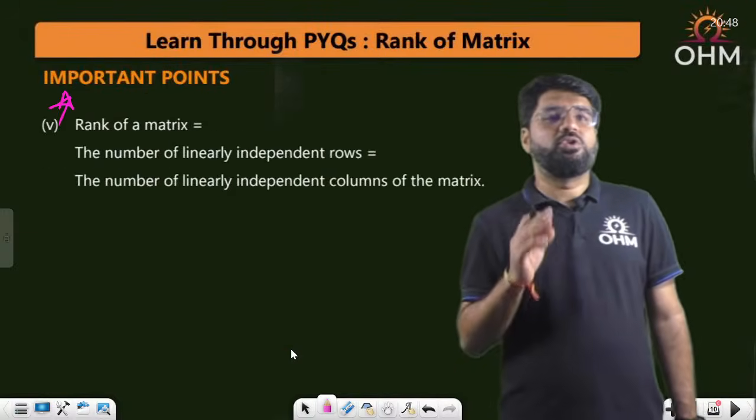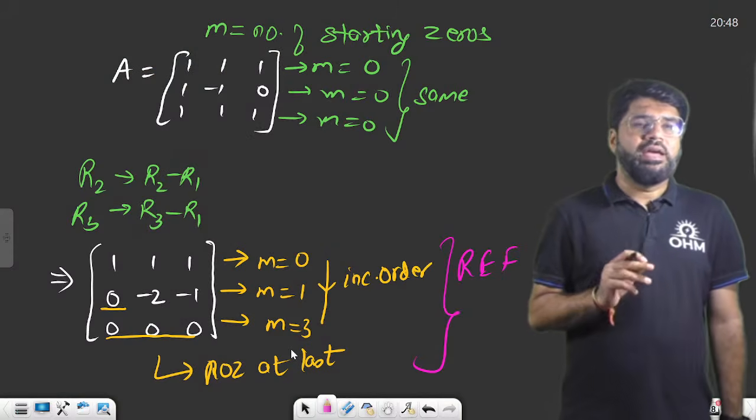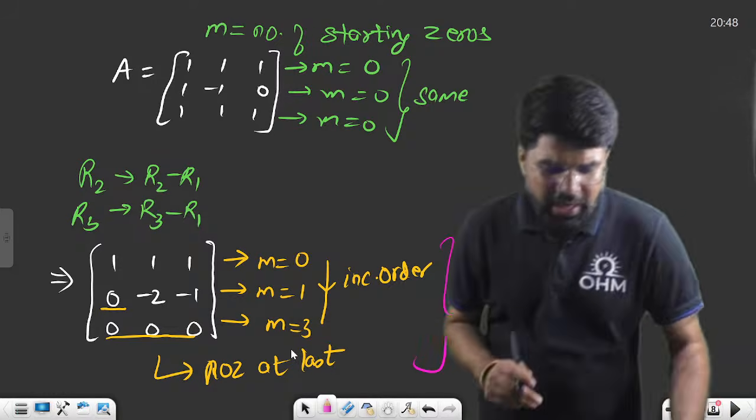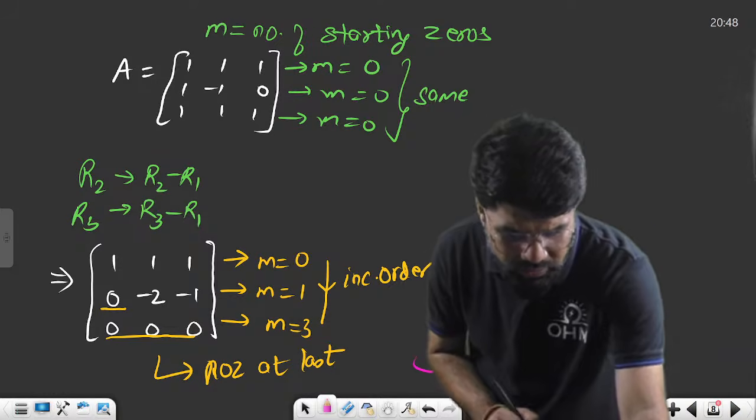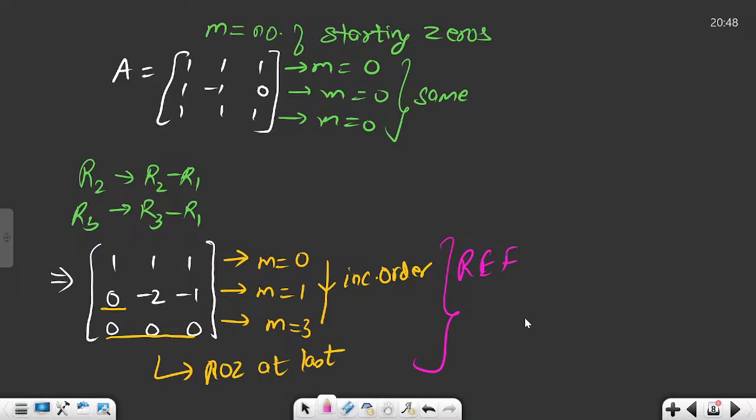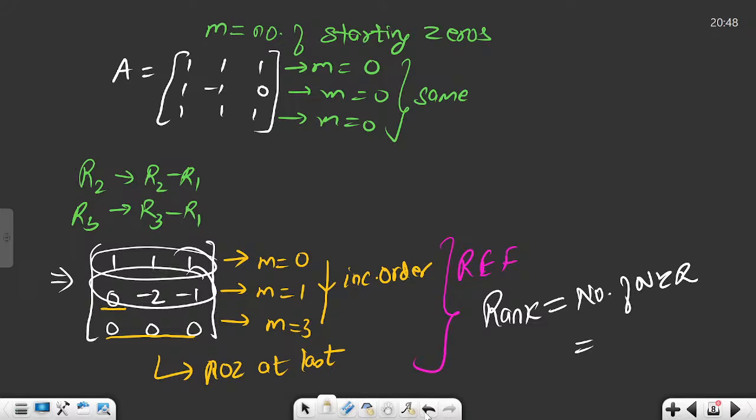So let's go back to our example. The matrix is in row echelon form. I'll write down my answer here. Now see, the matrix is in row echelon form, so what is the rank? The rank is equal to the number of non-zero rows, NZR. How many rows are non-zero? This is non-zero, this is non-zero, correct? So 2 rows are non-zero. The rank is 2. Is not the rank equal to 2?